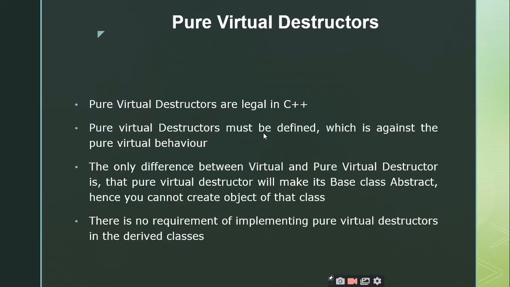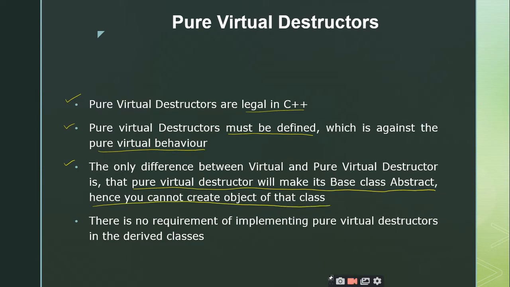Right. So we will see. So pure virtual destructors are legal in C++. Okay. Pure virtual destructors must be defined, which is against the pure virtual behavior. Right. So we are expecting that the pure virtual function does not have any definition, but here the pure virtual destructors must have the definition. Right. The only difference between the pure virtual functions and the pure virtual destructors is that a pure virtual destructor will make its base class abstract, hence we cannot create the object of that class. That is the only difference.